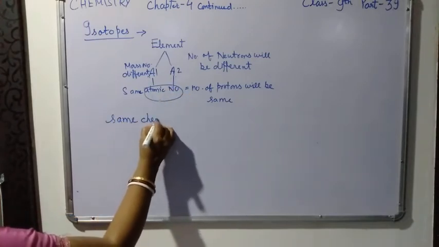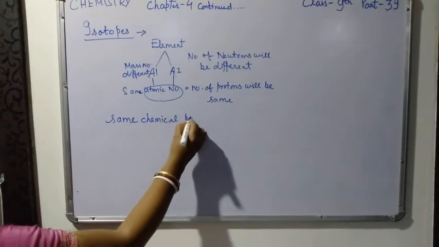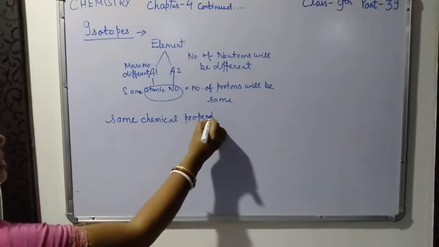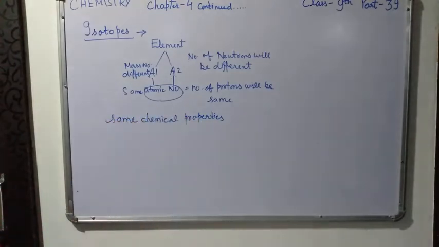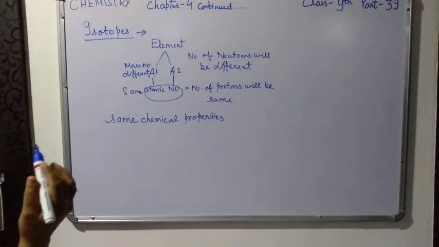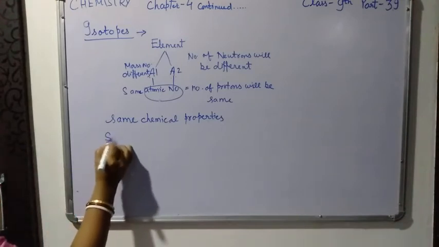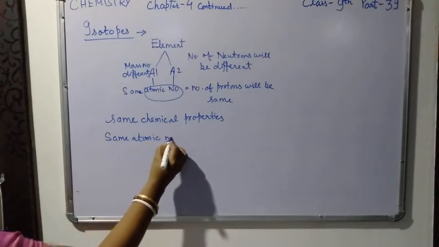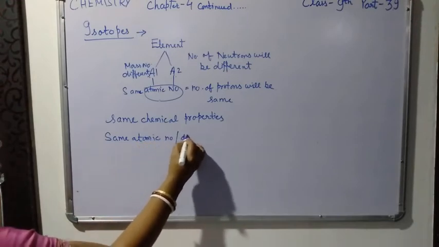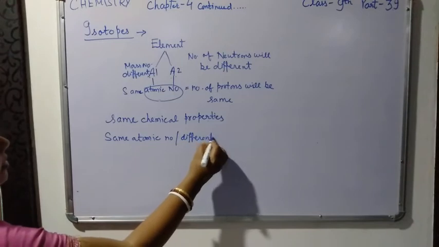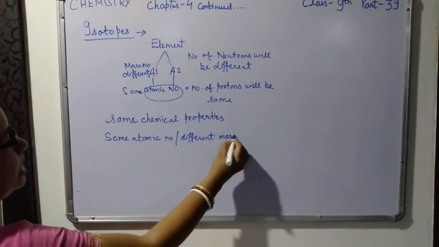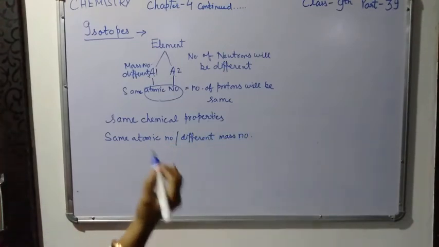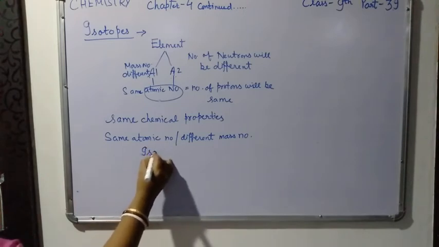Those atoms of the element which show the same atomic number but different mass number, this type of property is called isotopy.